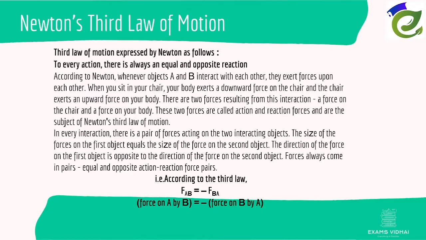According to Newton's third law, we can say that FAB is equal to minus FBA. That is, FAB is the force on A due to B, and minus FBA is the force on B due to A. That is, FAB is equal to minus FBA. That is Newton's third law.